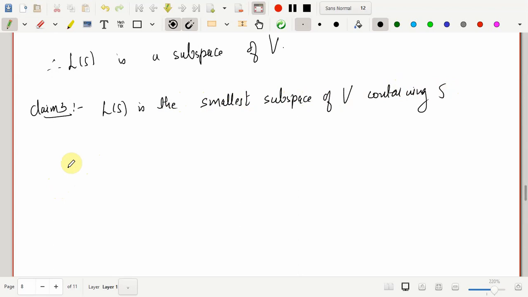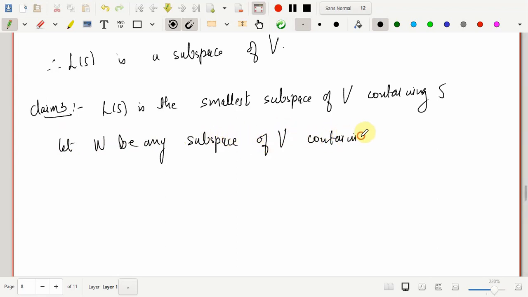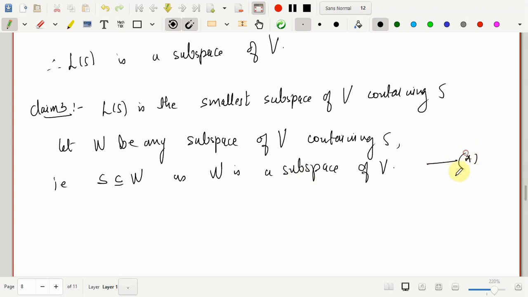What we will do is take any subspace containing this S. So let W be any subspace of V containing S. That is, S is contained in W and W is a subspace of V. Well, this is what is given. Now this is, in general, any subspace.